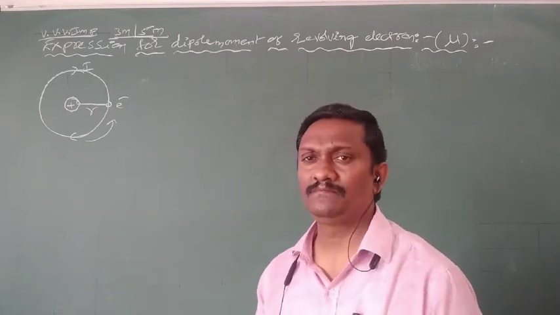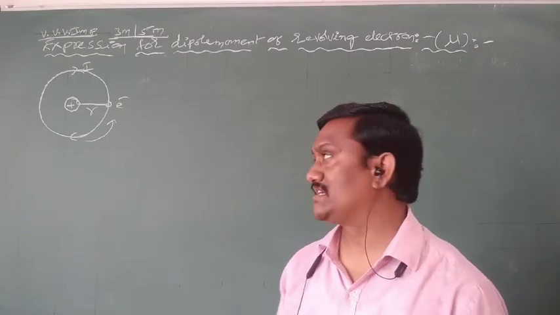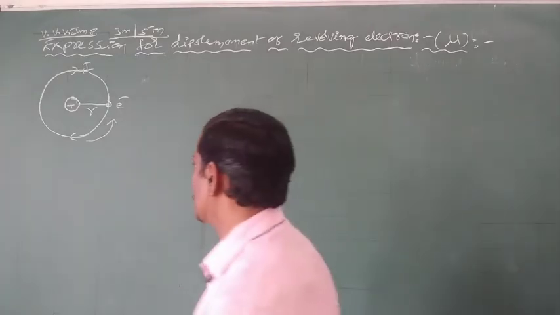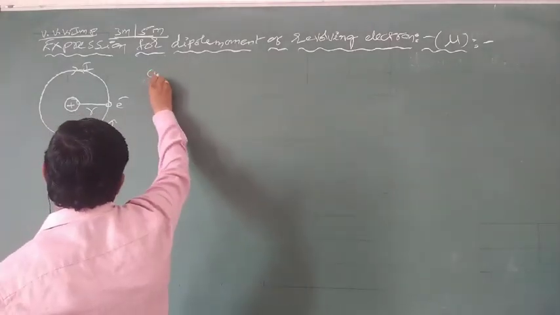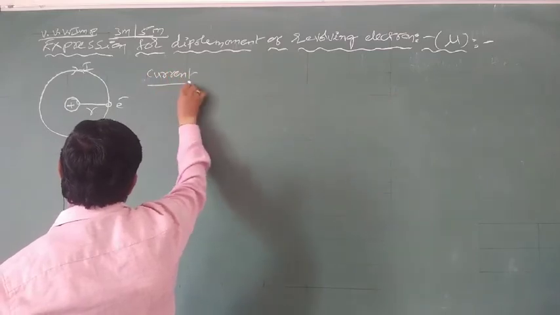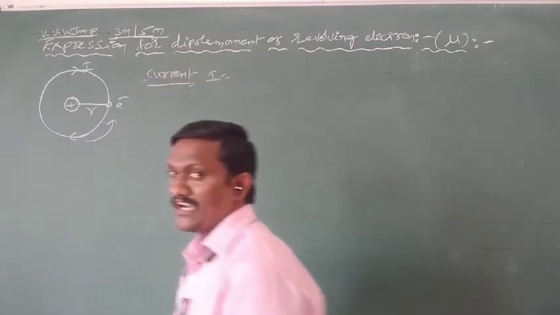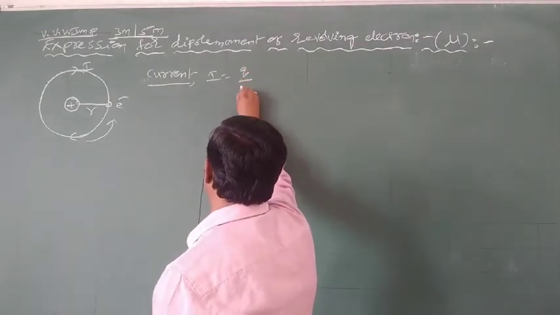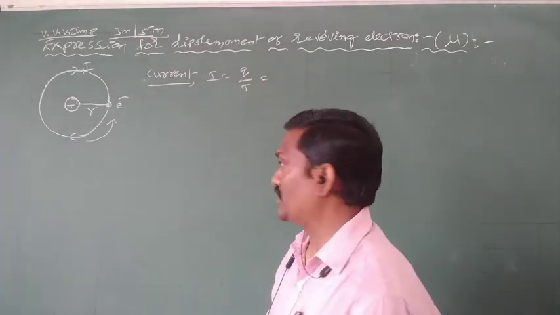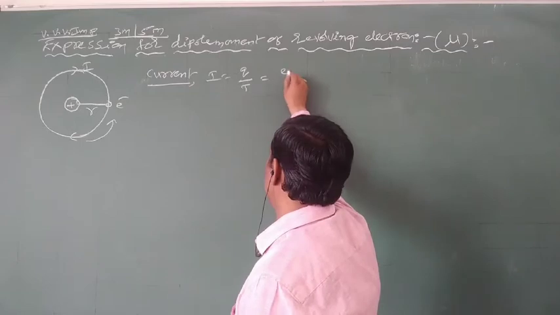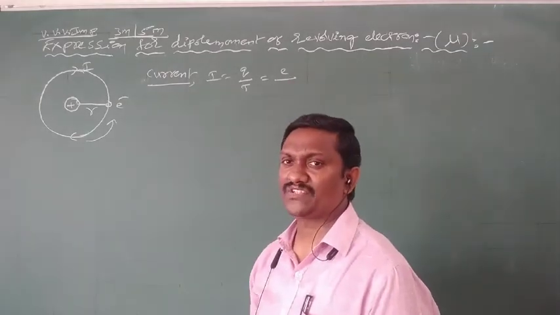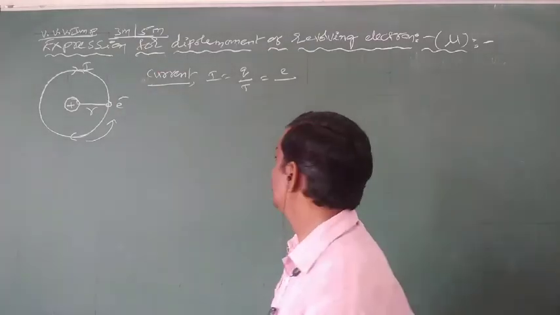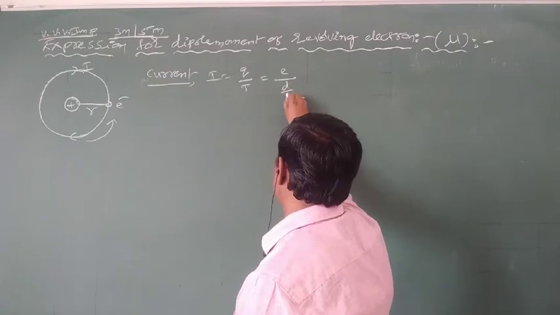According to Bohr's atomic model, every electron revolves around the nucleus in a circular orbit, and a flow of electrons constitutes current. So in that circular loop, how much current is passing in one time? We know current can be defined as rate of flow of charge, Q by T. Here Q means charge, here electron charge e. T means time period. The time taken by the electron to complete one rotation is called the time period, and time period can be defined as distance by speed.